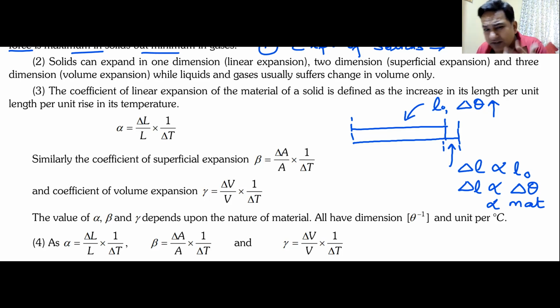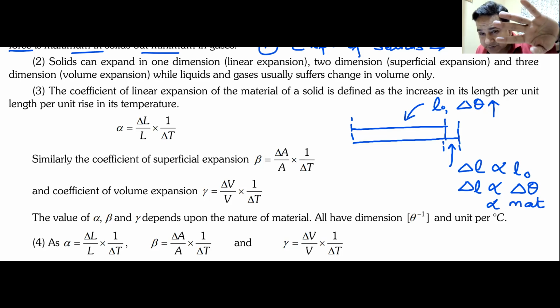Why? Because the intermolecular forces are different. The densities are different, the atomic structures are different, their strengths are different, everything is different because they are made up of different elements of nature. That is why we bring this material factor here. So this also includes intermolecular forces and whatever is happening inside. Do we understand this? Yes, sir.